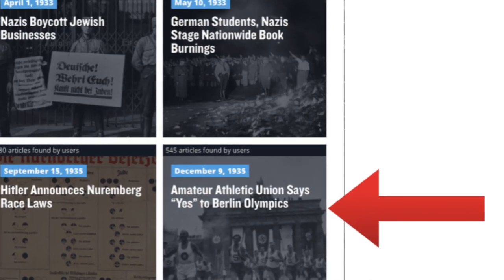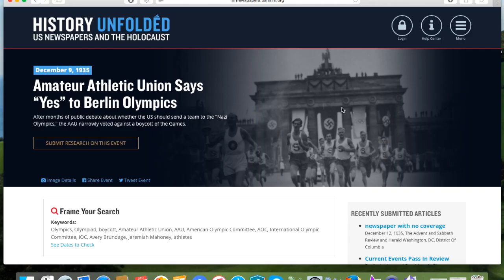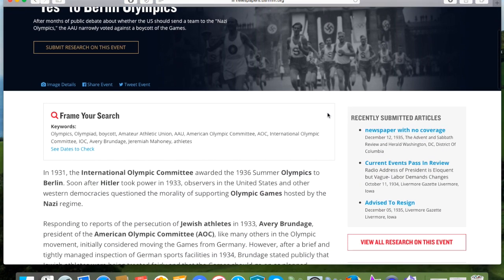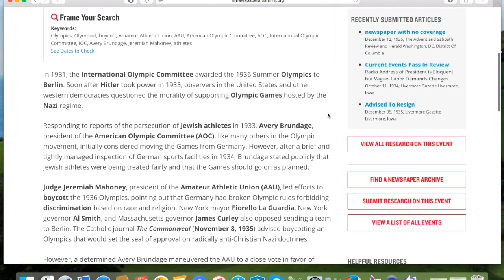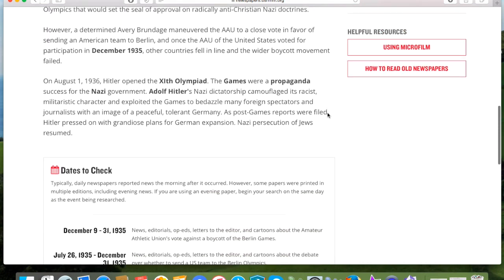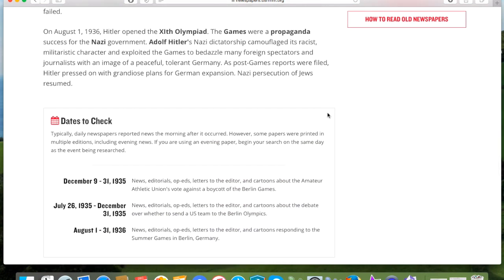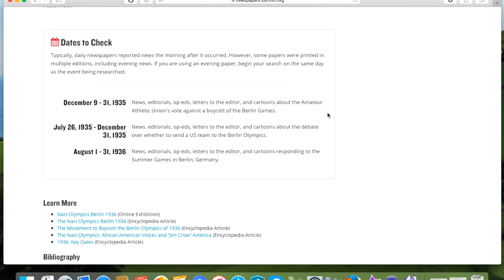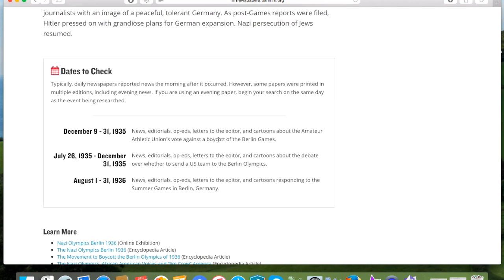Clicking on this event takes us to a page with details about what occurred, including what was going on in America at the time, as well as suggestions about what dates to check and links for further exploration. The important thing to note here are the suggested date ranges. Articles close to the suggested date ranges are more likely to be accepted than those outside the ranges.